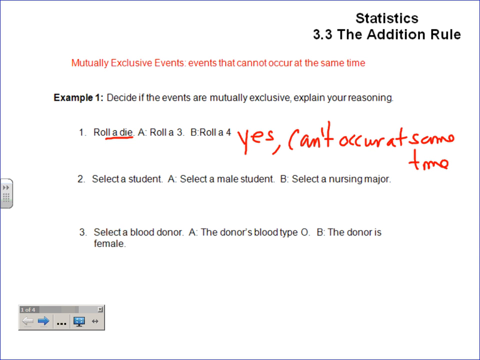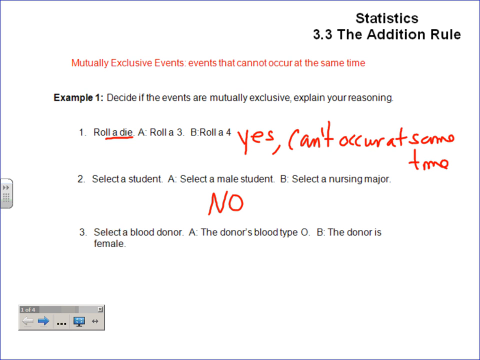Okay. How about, so here it says selecting a student. So event A is selecting a male student, and event B is selecting a nursing major. Can you do that at the same time? You can, can't you? This is kind of going against your normal thought patterns, that many of you are going to think the nursing student has to be female, right? Well, that's not the case. There are many male nurses out there. So can you actually select those at the same time? You can. So are they mutually exclusive? No, they're not, because it can actually happen at the same time.